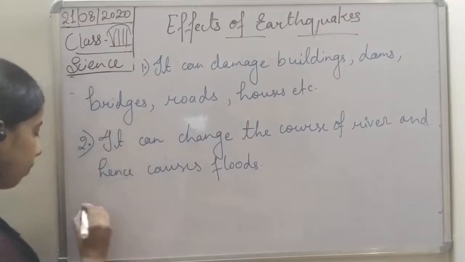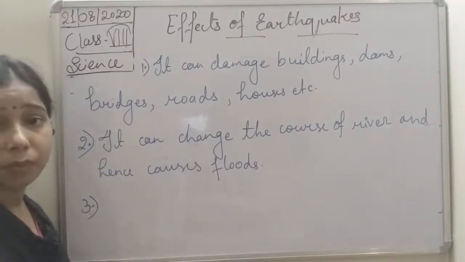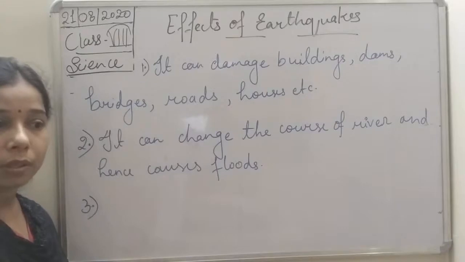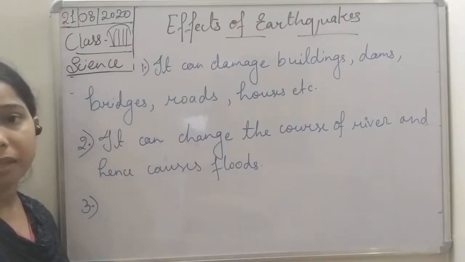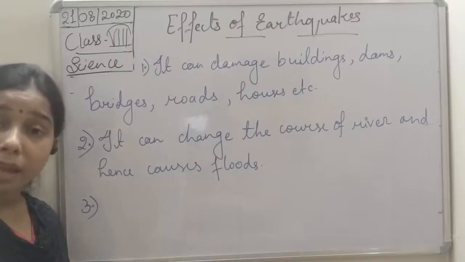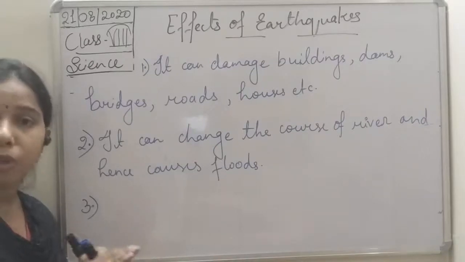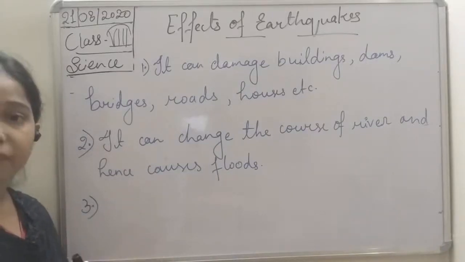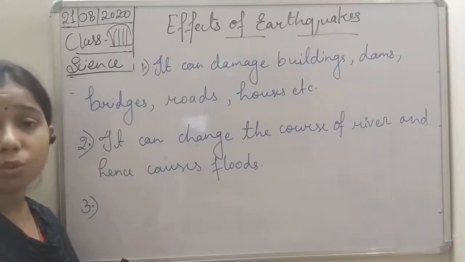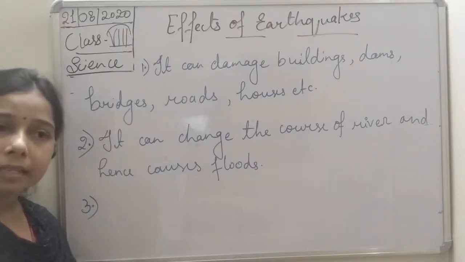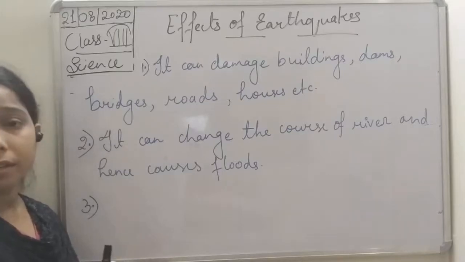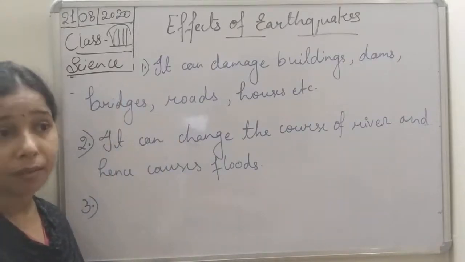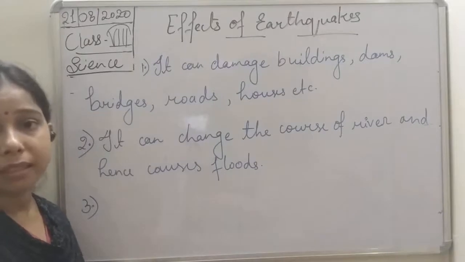Not only this, students, earthquakes also occur in the sea. You have heard about tsunamis. What happens in tsunamis? Wherever a tsunami came, it occurred in the sea. There also it occurs due to the collision of tectonic plates. And you know that the collision of tectonic plates leads to earthquakes. If it occurs inside the sea, then the earthquake will make the sea waves go higher, and finally the higher sea waves lead to tsunamis.